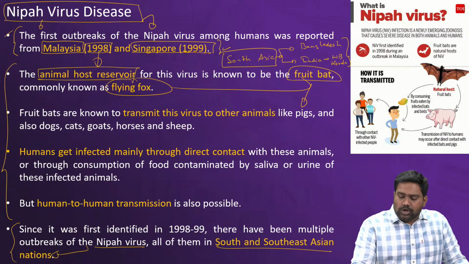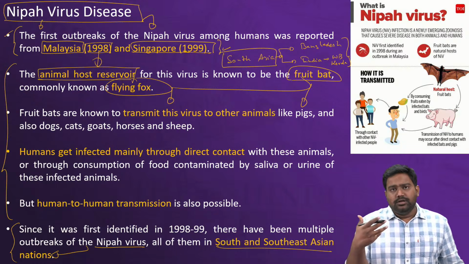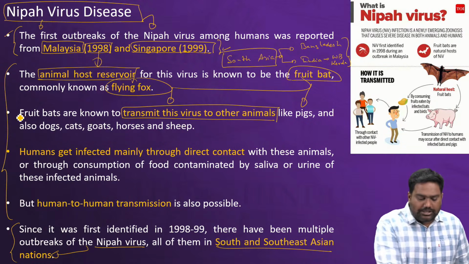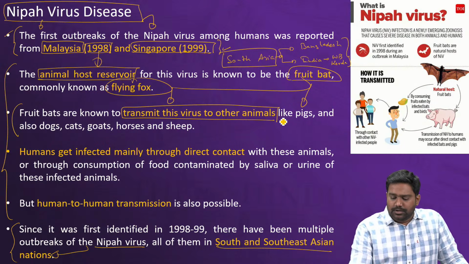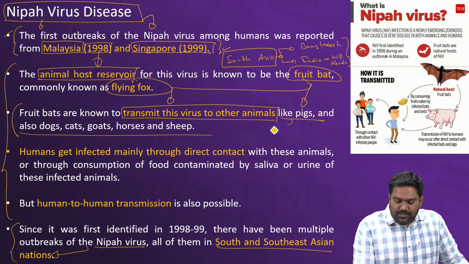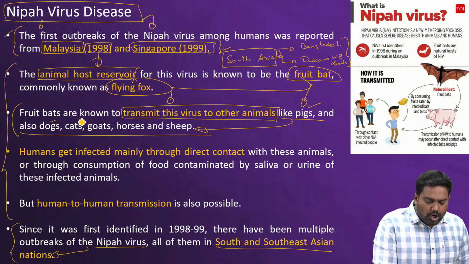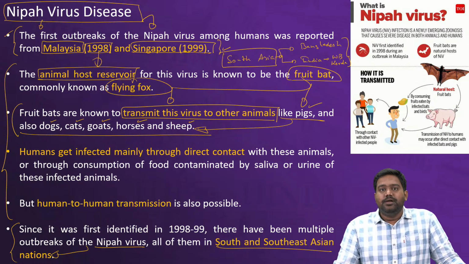When humans come in contact with the bat itself, or its saliva or its urine or droppings, that is when the virus makes a zoonotic jump. And also, the virus is known to jump to other animals as well through bats. It is known to infect pigs, dogs, cats, goats, cattle, sheep and horses, etc.